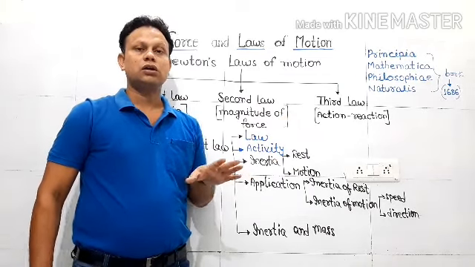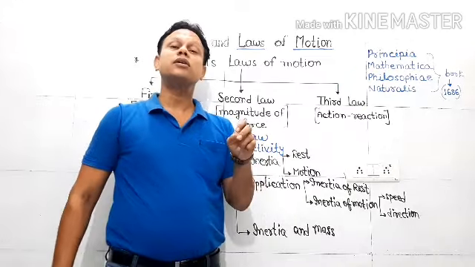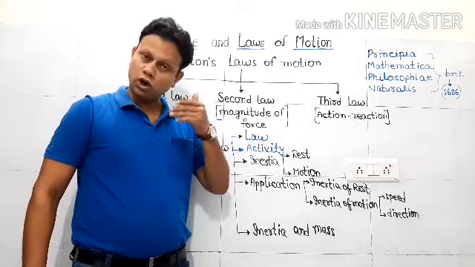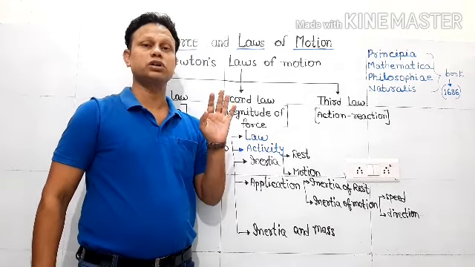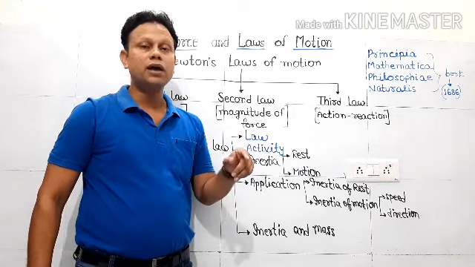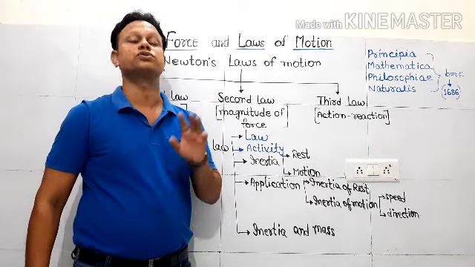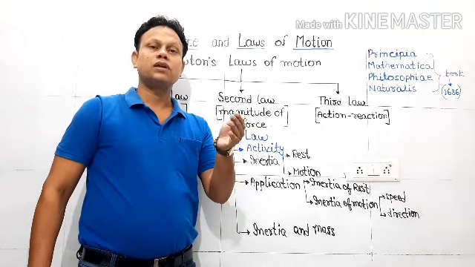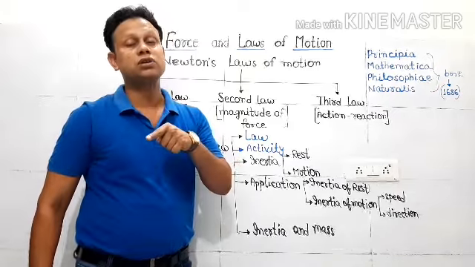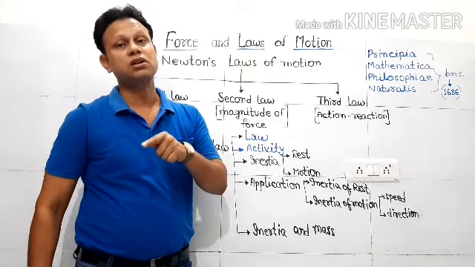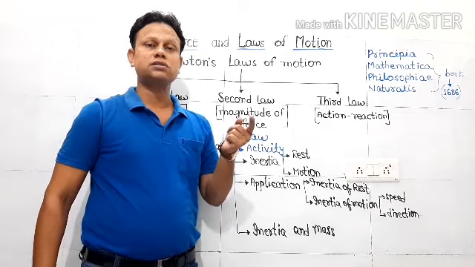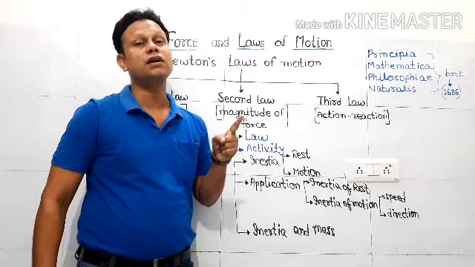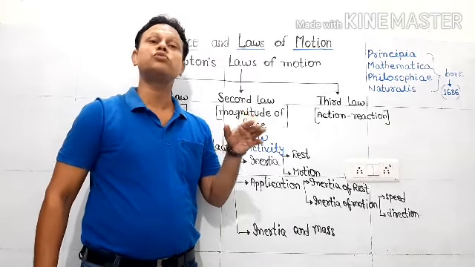So finally, I am summarizing this law: any object which is at rest or in uniform motion wants to continue its state of rest or uniform motion unless it is compelled by an external unbalanced force. If I understand it in a different way, that means if there is an external unbalanced force, then the body at rest cannot stay at rest. It will have to break its tendency of being at rest. So what will happen? It will come into motion.